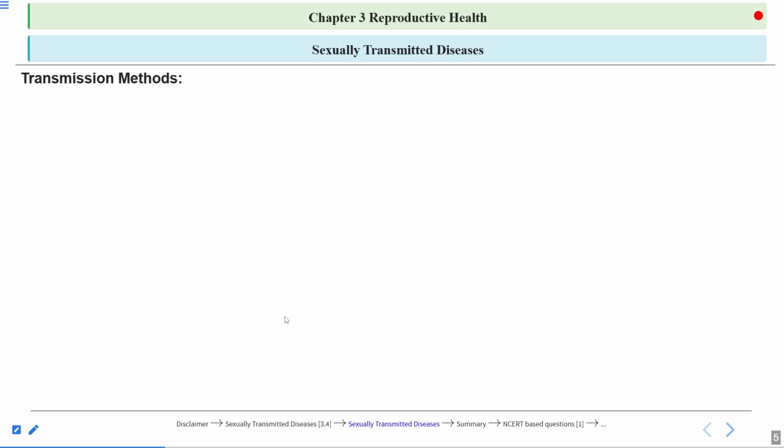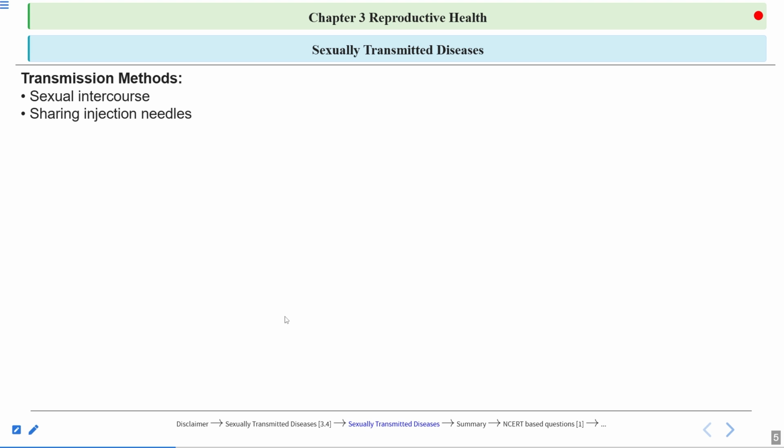Now, what are the transmission methods of these STDs? First, they can be spread from an infected person to a healthy person through sexual intercourse, by body fluids. These fluids consist of the viruses or the bacteria, whatever pathogen.